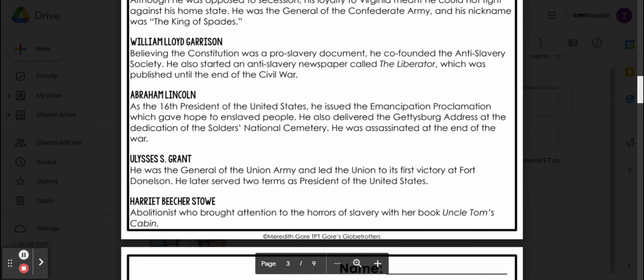Ulysses S. Grant. He was the general of the Union Army and led the Union to its first victory at Fort Donelson. He later served 2 terms as President of the United States. Harriet Beecher Stowe. Abolitionist who brought attention to the horrors of slavery with her book, Uncle Tom's Cabin.